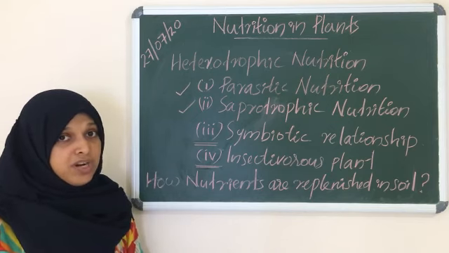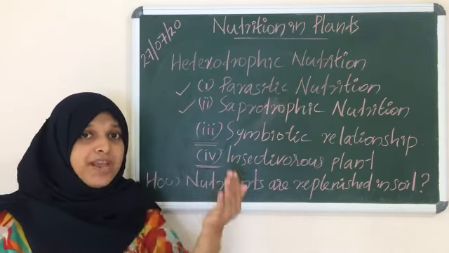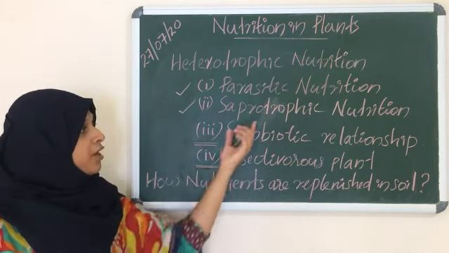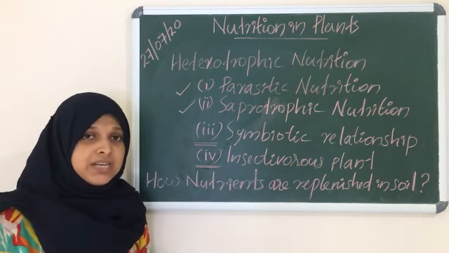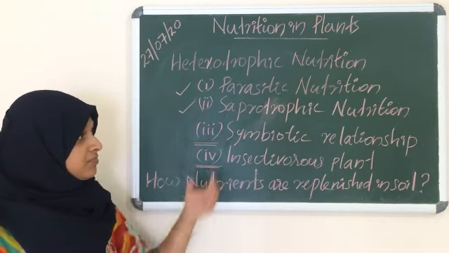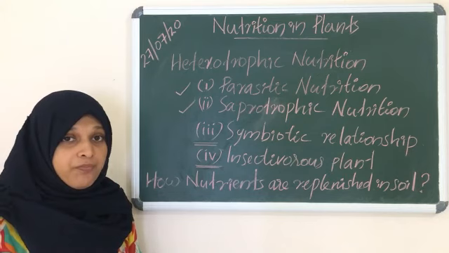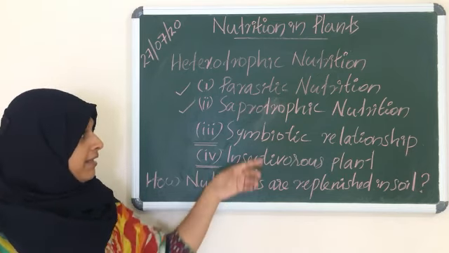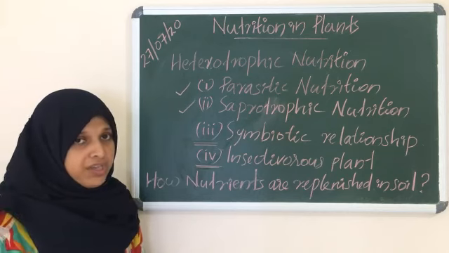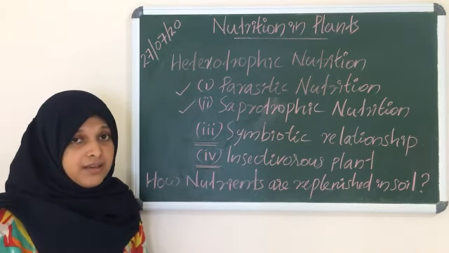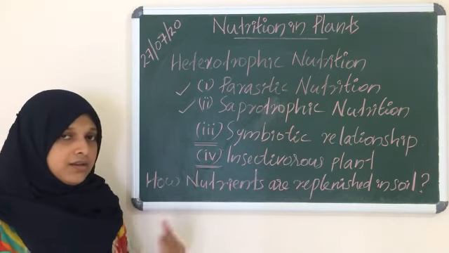Then what do you mean by saprotrophic nutrition? It is a type of nutrition in which the organism obtains nutrients from dead and decaying matter. An example for saprotrophic nutrition is fungus.